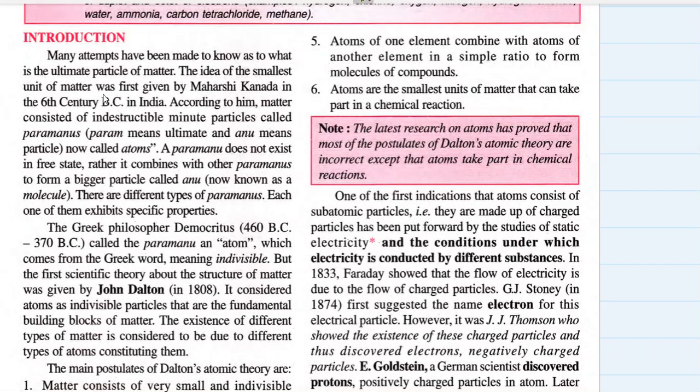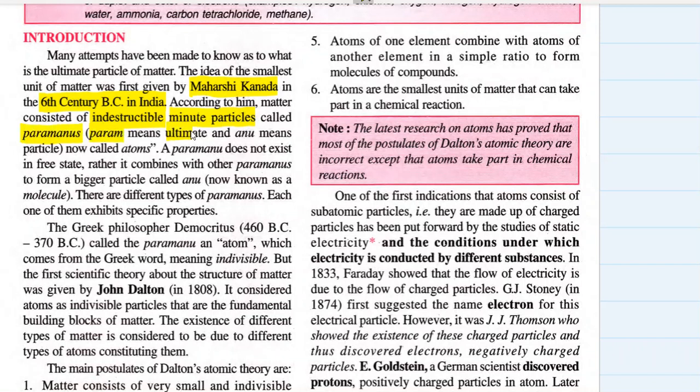So this was a very troubling question, that what is the ultimate particle of matter, or what is matter made up of? The idea of the smallest unit of matter was first given by Maharshi Kannada from India, of course, in the 6th century BC. According to him, matter consisted of indestructible minute particles called Parmanus.